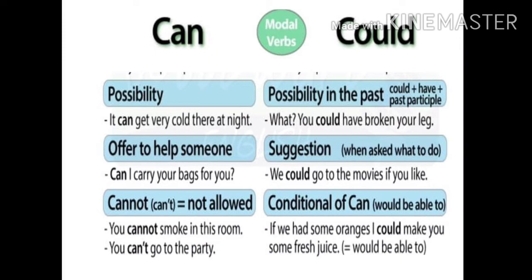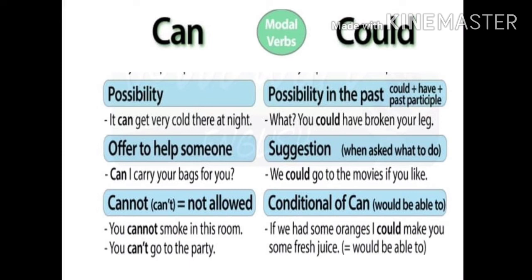Not only this children, the negative form of can, cannot, or the short form can't, also can be used in a sentence when you denote that something is not allowed. See children, if I say I cannot sing, here you are speaking about ability. Okay, sometimes the same cannot can be used to denote an action which is not allowed or permitted. Look at the examples. You cannot smoke in this room. It means that you are not allowed to smoke in this room. Look at the next example. You can't go to the party, which means that you are not allowed to go to the party.